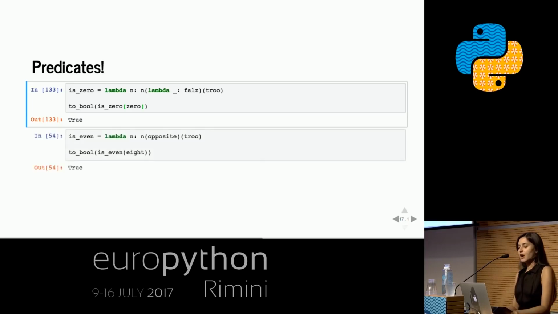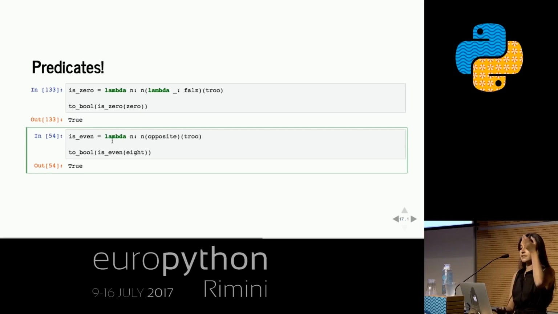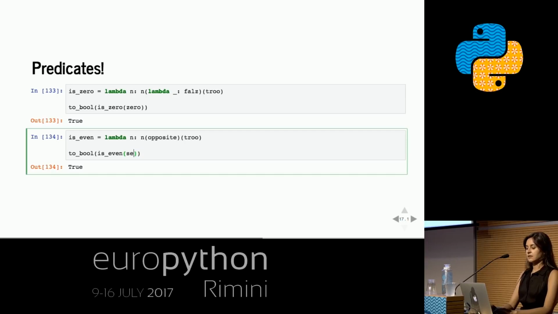We're not going to. Okay, similarly, as another example, we could have an is-even function that starts off with true, because 0 we'll call even, and applies opposite n times. So we alternate back and forth. So 1 is the opposite of true, it's false. 2 is the opposite of false, which is true, etc. So I should be able to get 8 is even, 7 is not even, 1 is not even, 4 is even. Yeah?